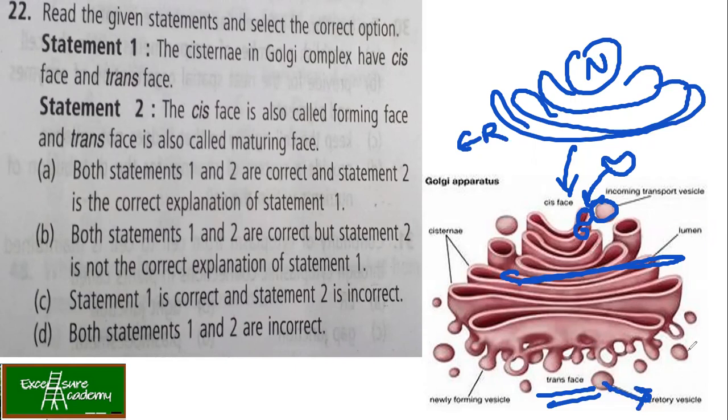So this is true, but if you see the options over here, both statements 1 and 2 are correct, but statement 2 is not the correct explanation of statement 1, because those two phenomena are independent of each other. So here the answer is option B. This is just similar to your previous question.